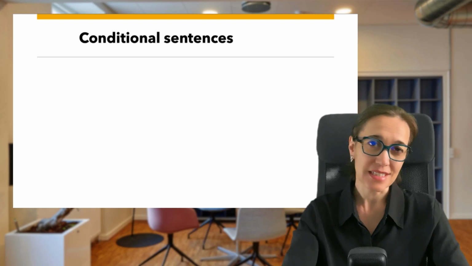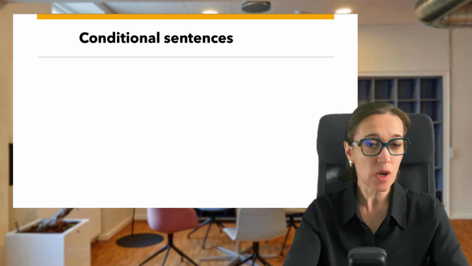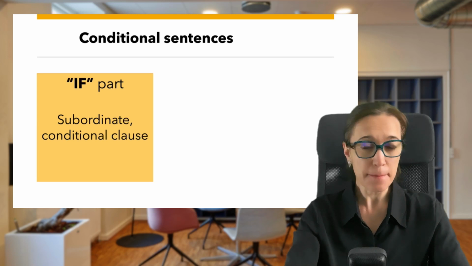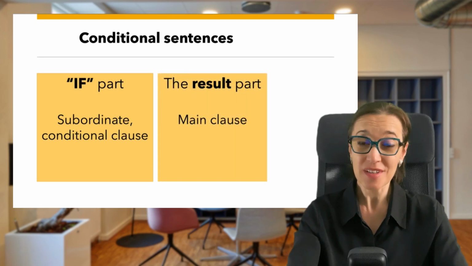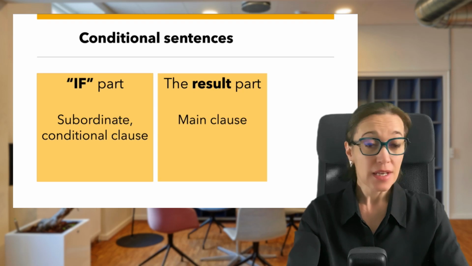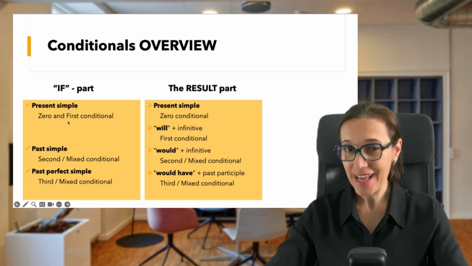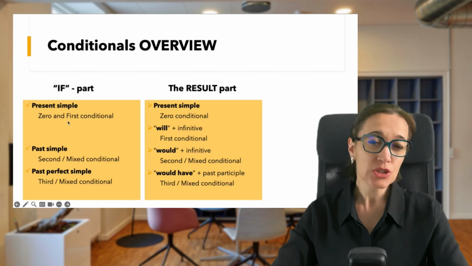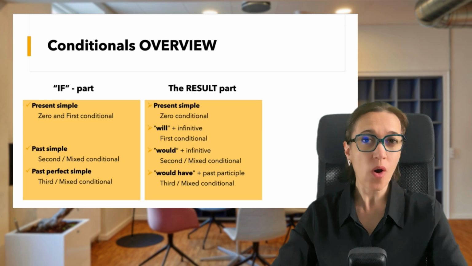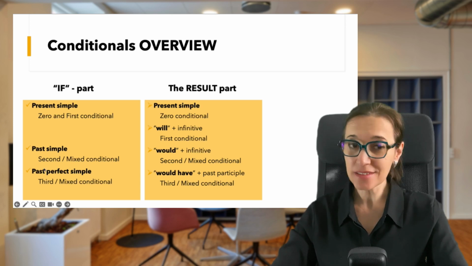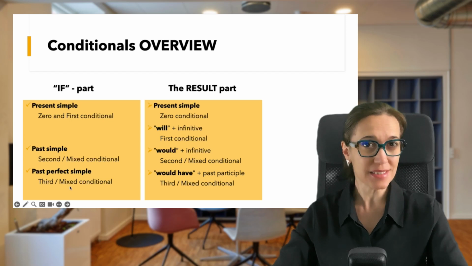Conditional sentences are typically composed of an if clause followed by a main clause, or the other way around. These can range from real, which include the zero and the first conditionals, to hypothetical or unreal situations. These are the second, the third, and the mixed conditionals.